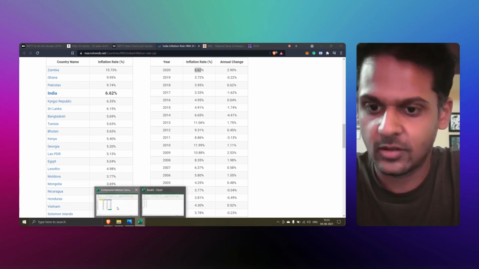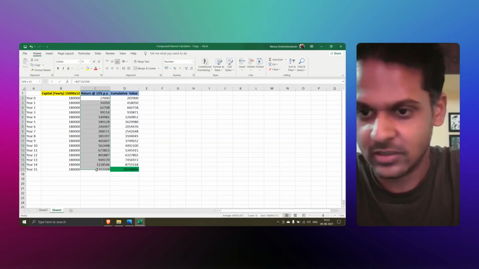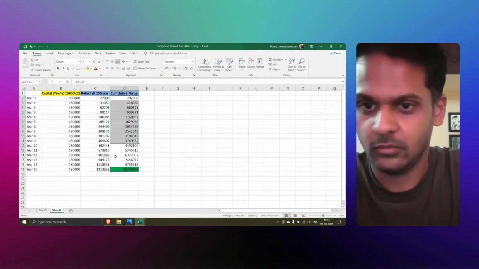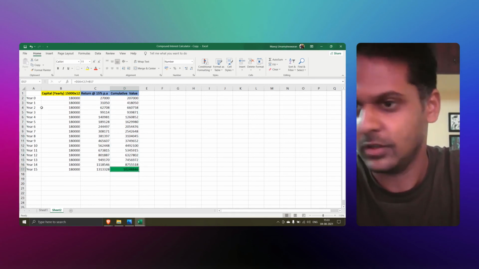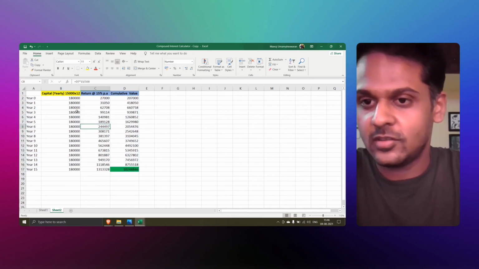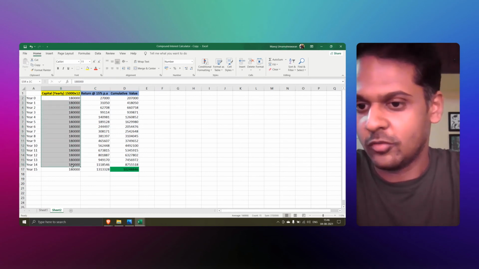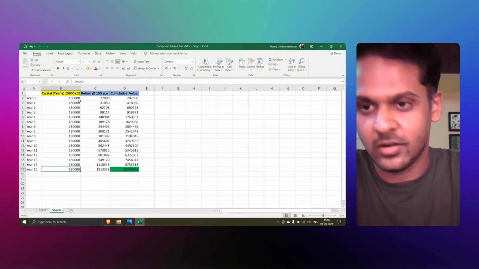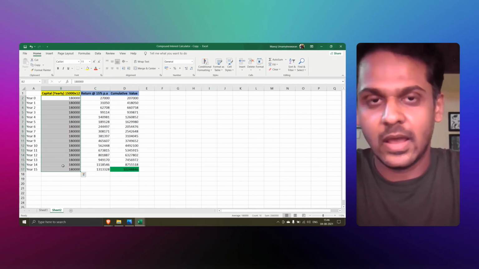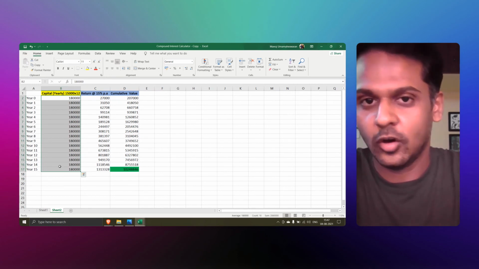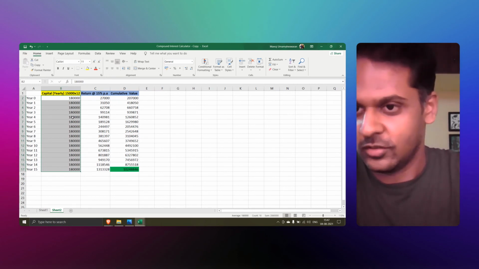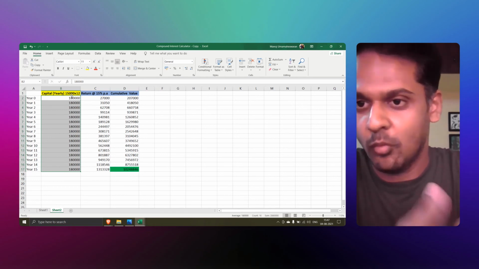That's the reason that we are able to make these gains over time, and we can achieve this goal of 1 crore within 15 years. This is just the calculation for this amount of money, that is 1,80,000 per year, and the duration is 15 years. But the reality is our salaries or our income is not going to remain constant, which means that we can contribute more.